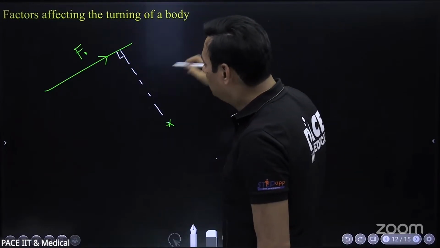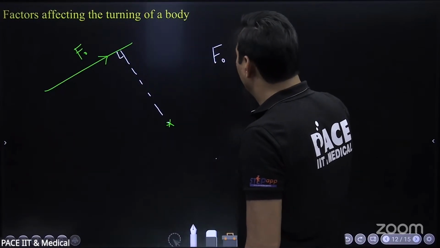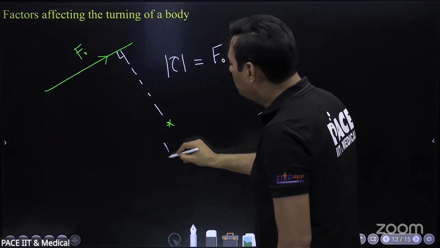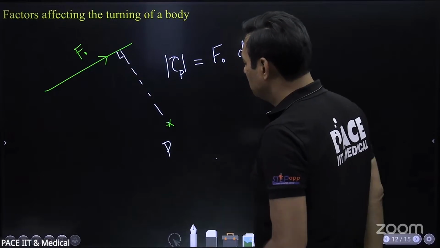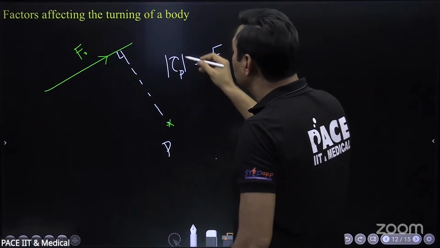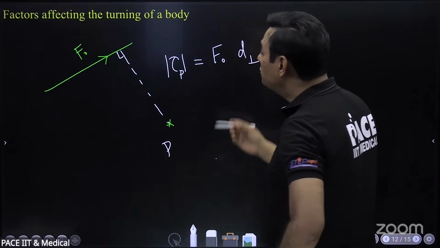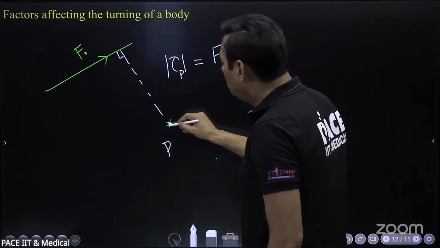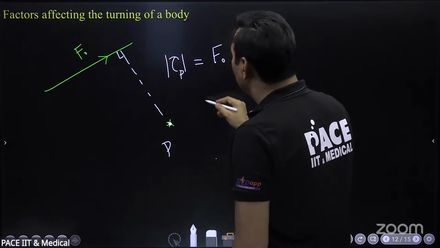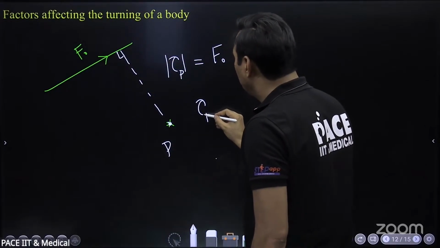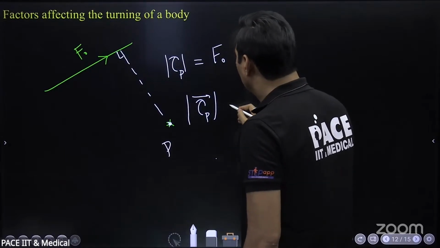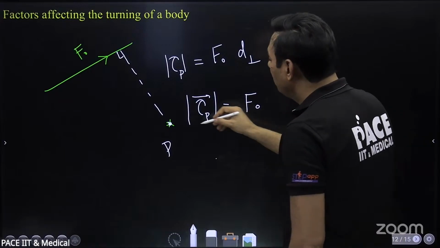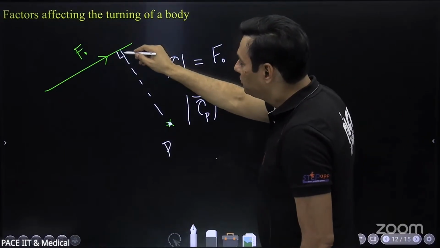Drop a perpendicular; force into perpendicular distance will be the torque, the rotational effect of this force about this point P. Please understand this. So please write. Here it is very important: where is your axis of rotation or point of rotation? If you are finding the rotational effect of this force about point P, you will write torque about point P is equal to force into arm length. Arm length is the perpendicular from that point on the line of action of force.